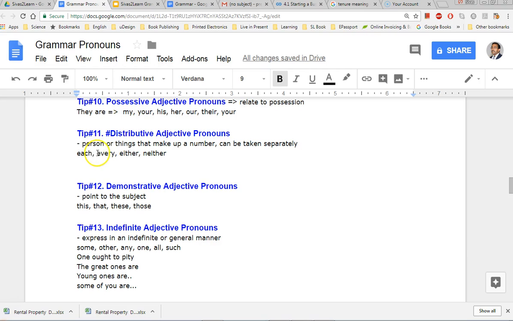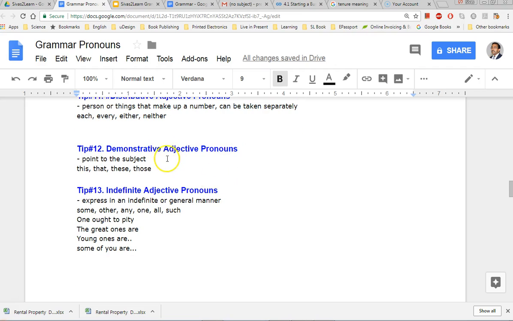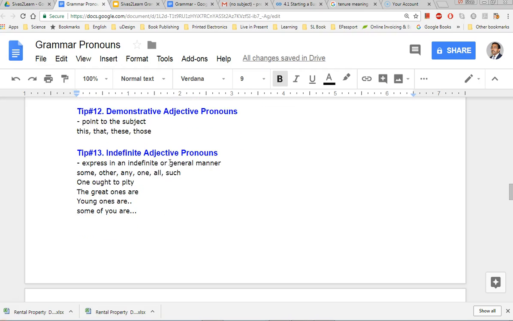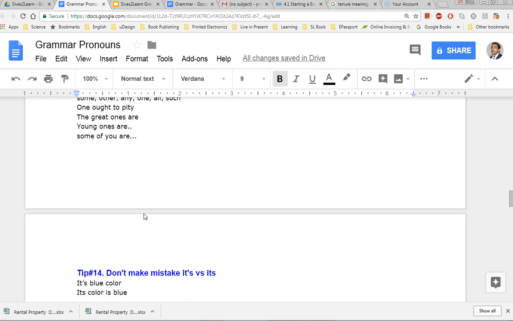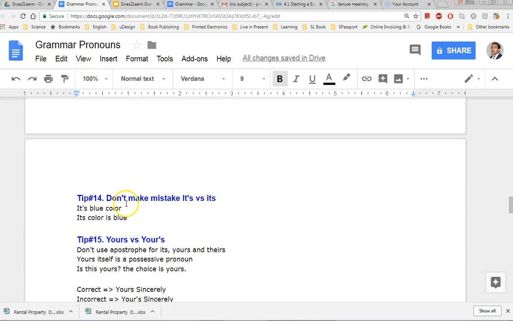Distributive pronouns refer to persons or things that make up a number, right? Each, every, either, neither. Demonstrative pronouns, this, that, point to the subject, these, those. This is a book, these are books, that is a book, those are books, right? Indefinite: one is a general term. One ought to pity. The great ones are always great. Young ones are mischievous. Some of you are intelligent, right? Something like that.